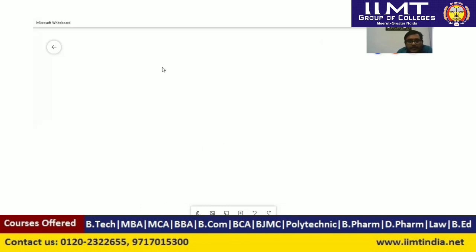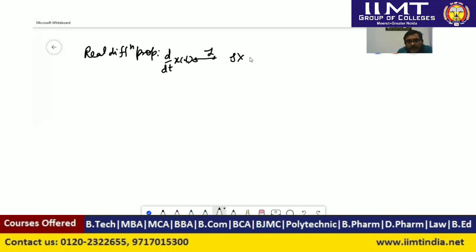So we have learned two properties today. Here we have learned the real differentiation property, and this property says that the Laplace transform of dx/dt of x(t) is equal to s times capital X(s) minus small x(0 minus).